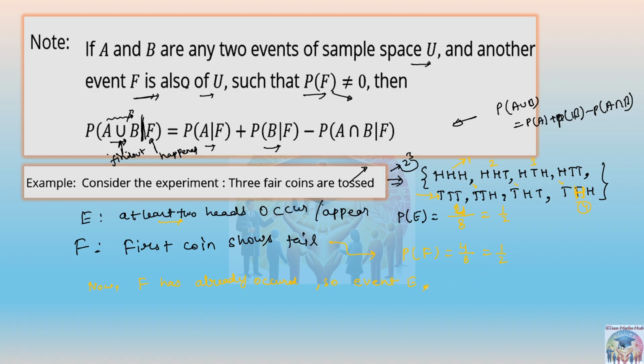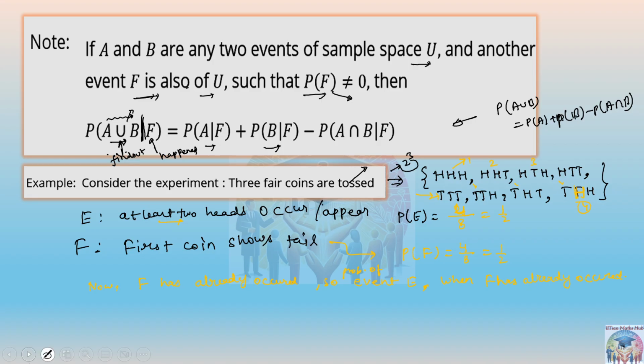Now we have to find out the probability of getting event E, the probability of event E when F has already occurred.